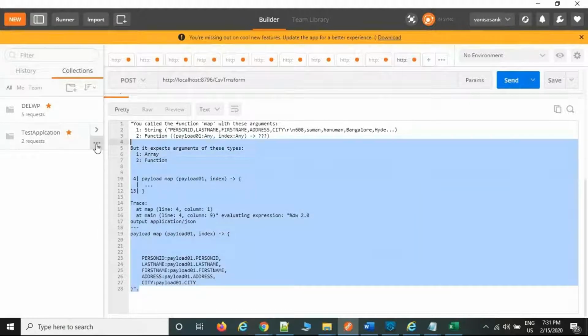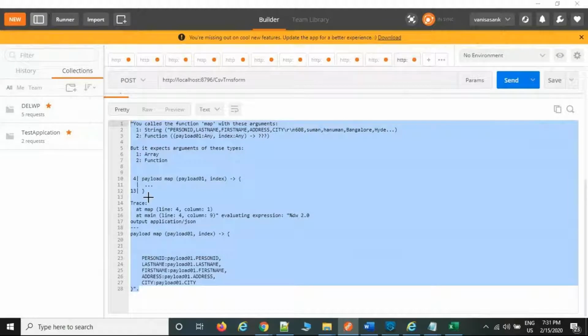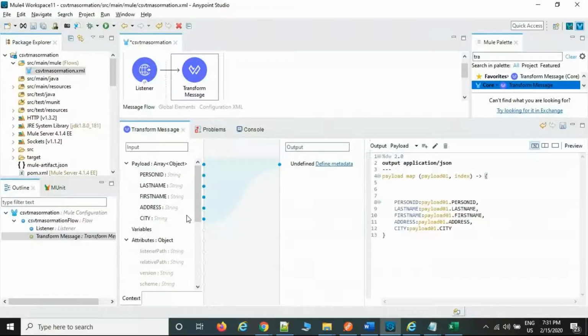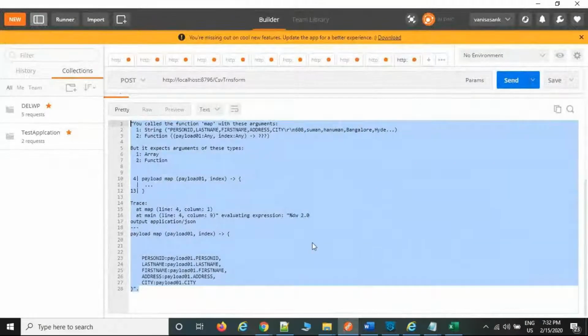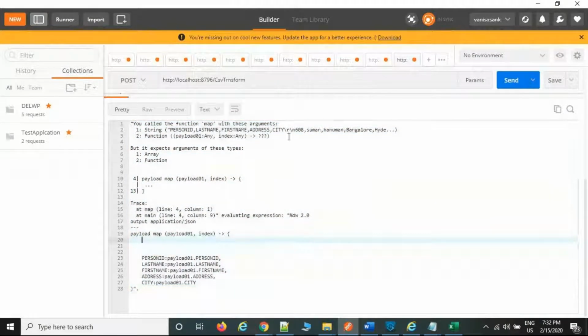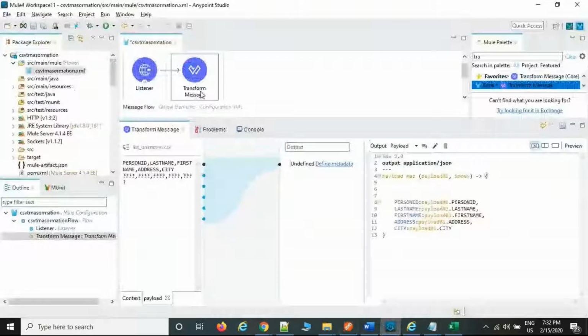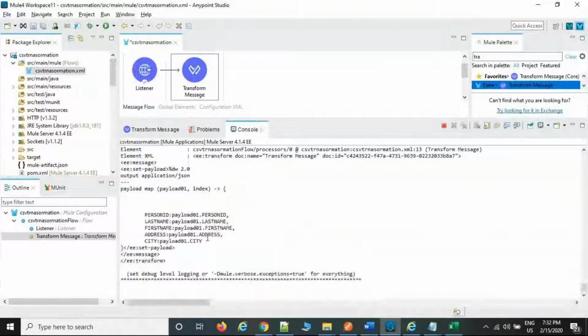Honestly, it is wasting time. I don't want to waste time. I will confirm to you tomorrow. So I did this, the same syntax. So array only. Array object. Sample data. Okay. Anyway, I will cover it for you tomorrow. This one, CSV transformation. But this is the syntax which is correct only. Honestly, I don't want to waste time. We'll confirm this one only.